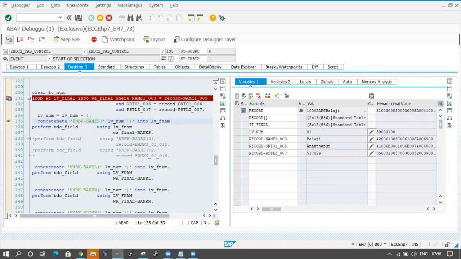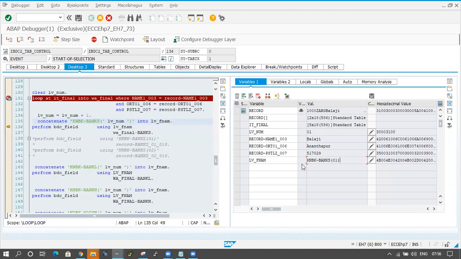Click on F5 button. What is the F name? LV underscore F name. See here, KNBK-BANKS in bracket 01 is there. Exactly this is what we want to take here, KNBK-BANKS of 01.